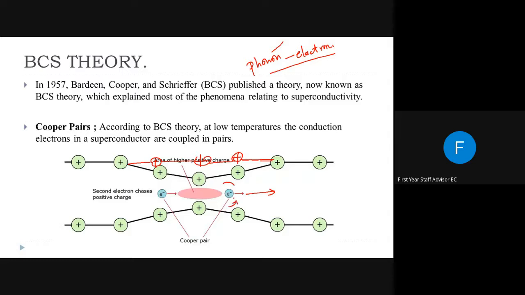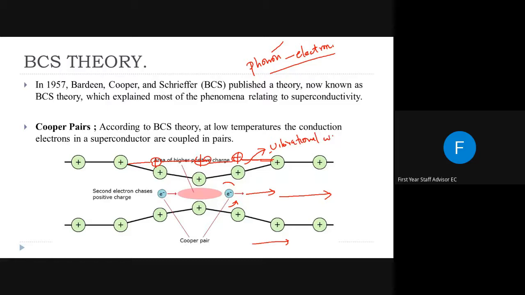So what happened around this electron? We can say a positive charge cloud was formed. And when the electron is moving with a velocity in this direction, when moving in this direction, this deformation or distortion or disturbance will move along with the electron. If the electron is moving in the x direction, this distortion will also move along with the electron. And that acts like a vibrational wave, and this movement of distortion with the electron acts as a vibrational wave.